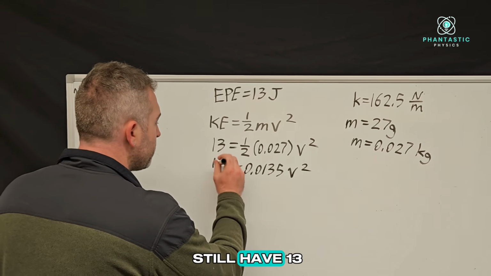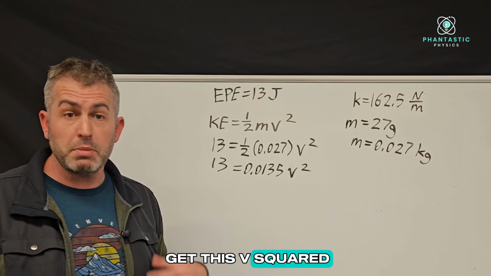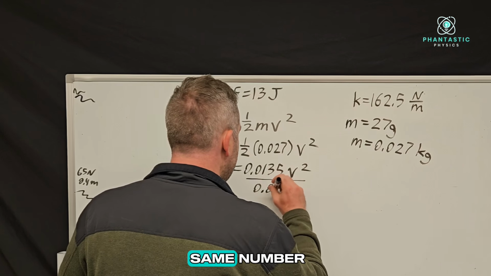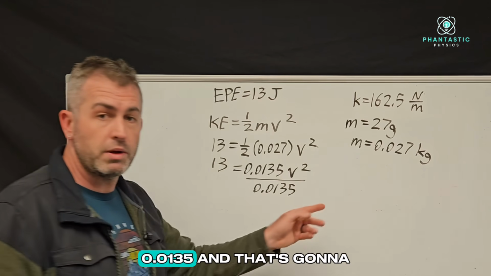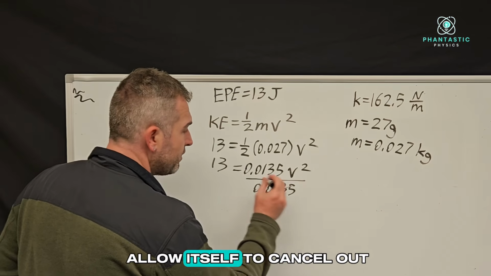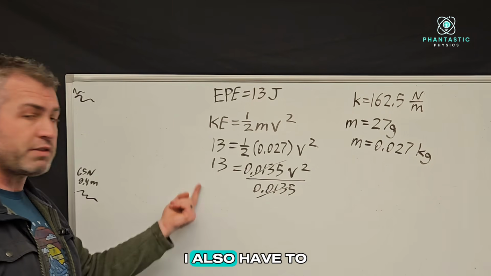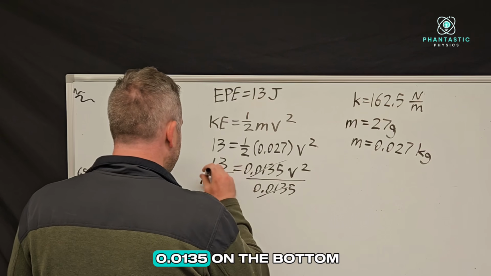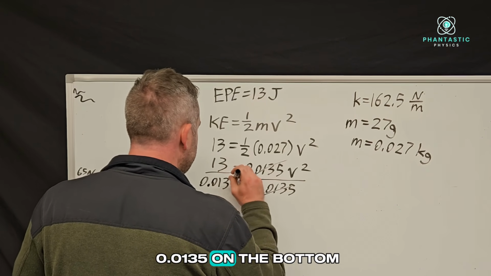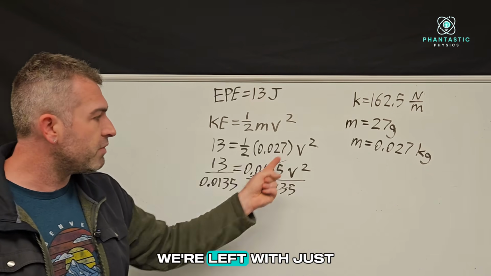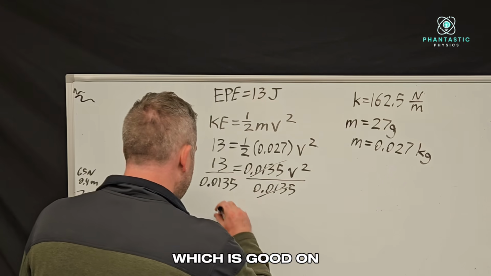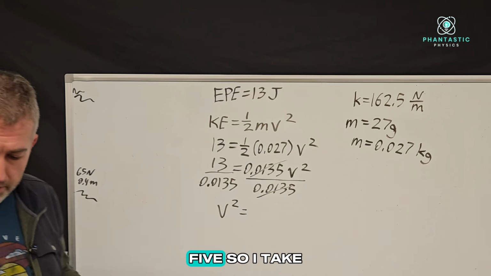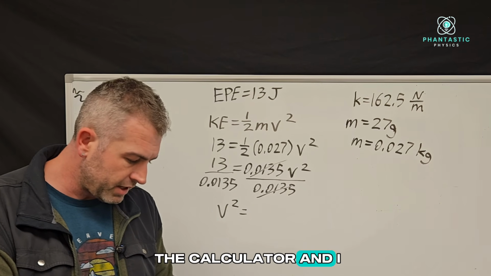On the left, we still have 13. Now I need to get this v squared by itself, and the best way to do that is to divide the right side by the same number, 0.0135, and that's going to allow itself to cancel out. But then I also have to multiply the left side by this number, or sorry, divide. And so I get 0.0135 on the bottom. And so on the right, we're left with just v squared, which is good. On the left, we have 13 over 0.0135. So I take the calculator and I just punch that in.